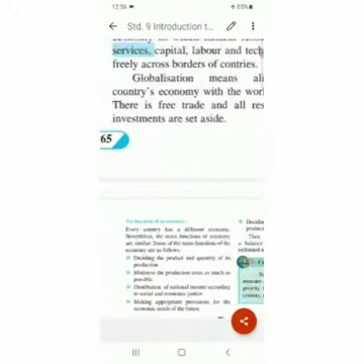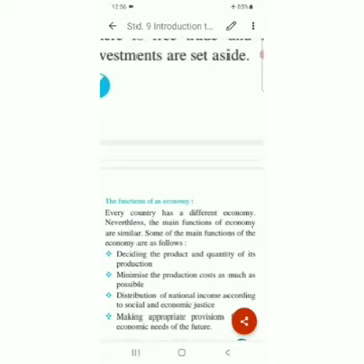See here, functions are given: deciding the product and quantity of its production. So that is the main purpose of any economy. You have to decide which product should be produced, and the quantity of its production. Quantity is also important. You cannot produce any quantity as you wish. No, there is some restriction on that.